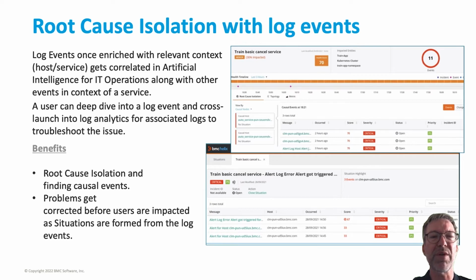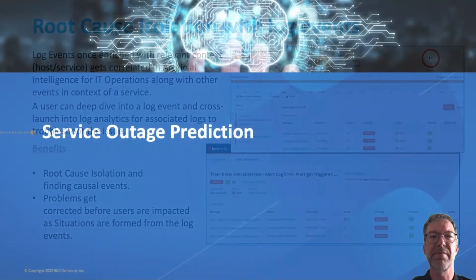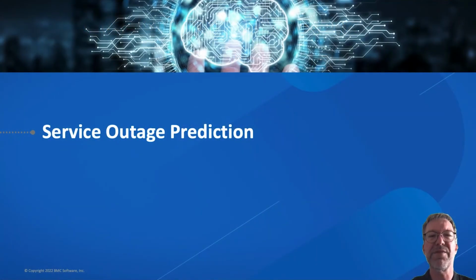Thus, problems get corrected even before users are impacted as situations are formed from the log events. Helix Artificial Intelligence for IT operations helps to predict service outages and helps the organization to reduce their overall mean time to repair and costs.